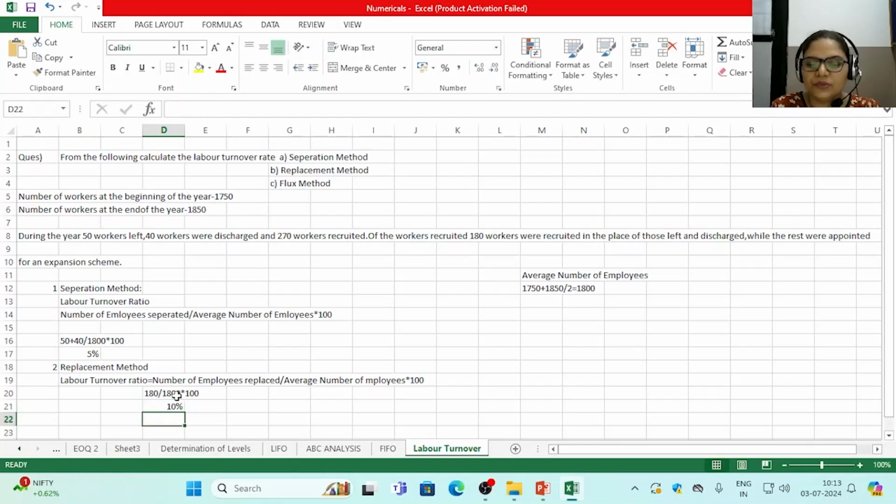So according to the replacement method, it is number of employees replaced upon average number of employees. There's a certain spelling mistake, so we will correct it, no problem.